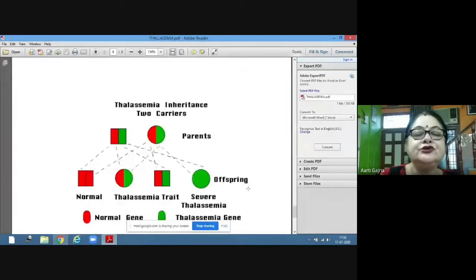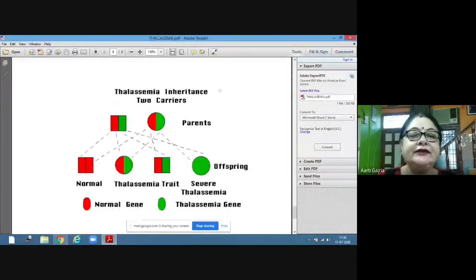See this also, the thalassemia inheritance. This is again the half-shaded part. The thalassemia gene is denoted by green color and the normal gene is red. So this is also a heterozygous condition, heterozygous male and heterozygous female. So the probability is normal, thalassemia trait carriers, and severe thalassemia offspring. So this is how the pedigree goes.